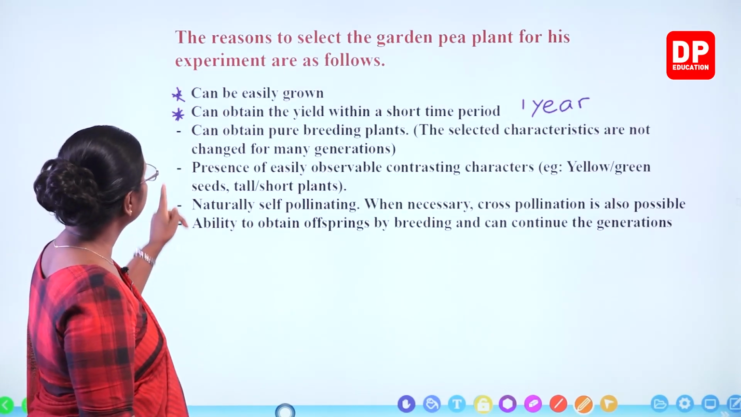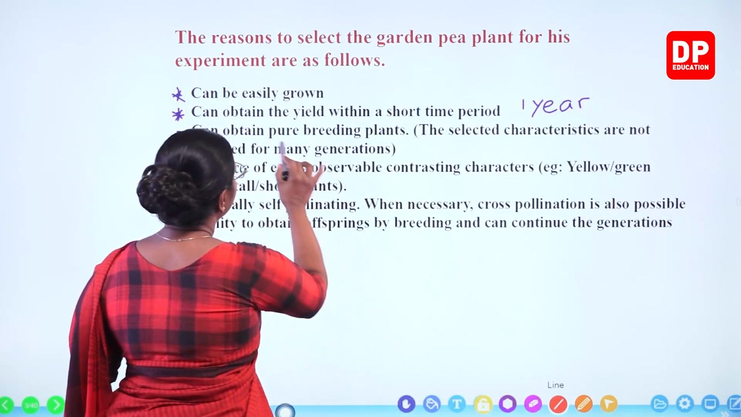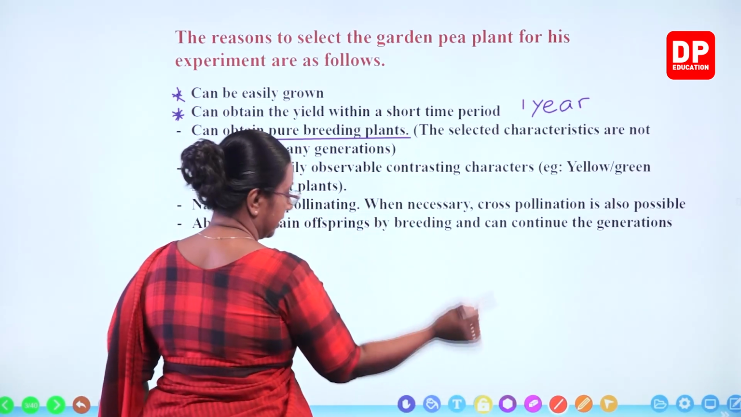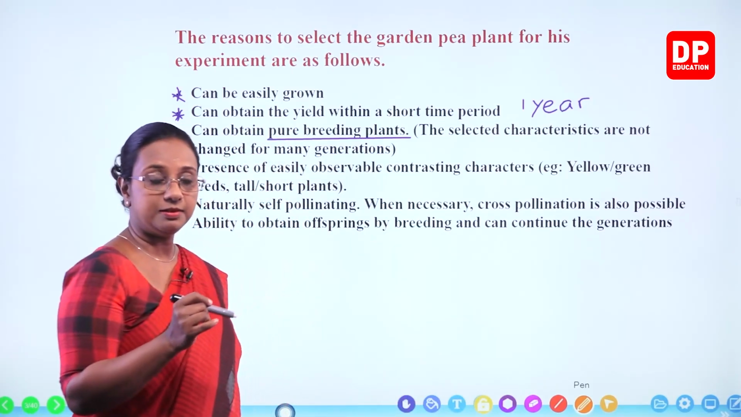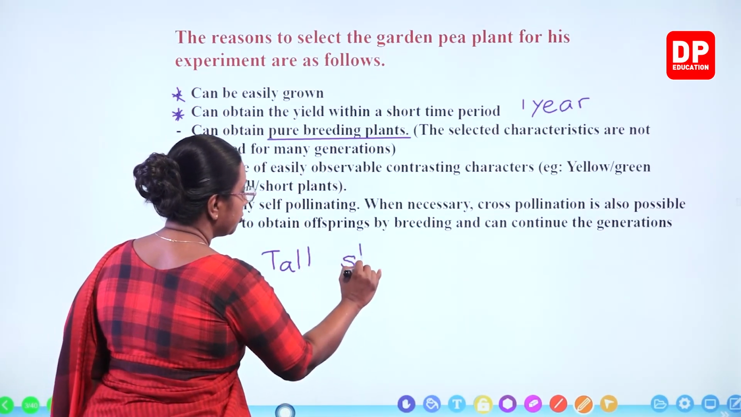Then the third one, can obtain pure breeding plants. Now when we say pure breeding plants, this is what it means. Now you have tall plants, you have short plants.